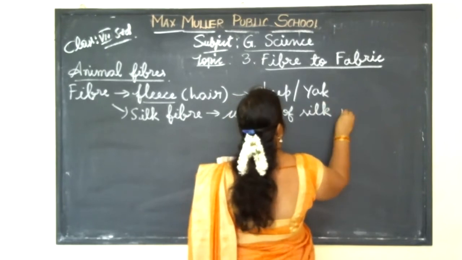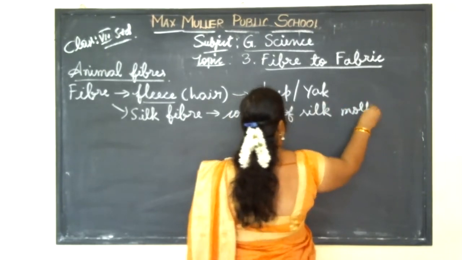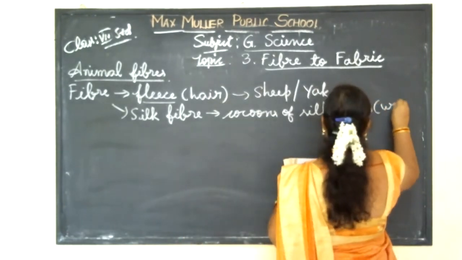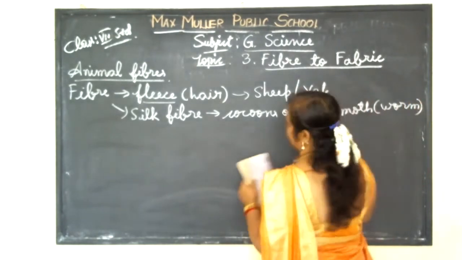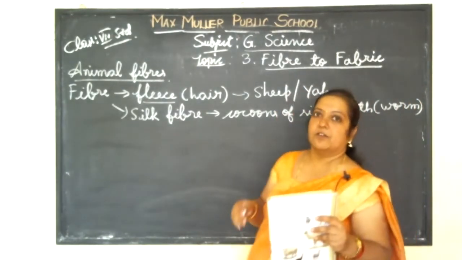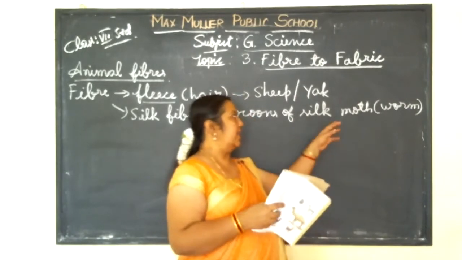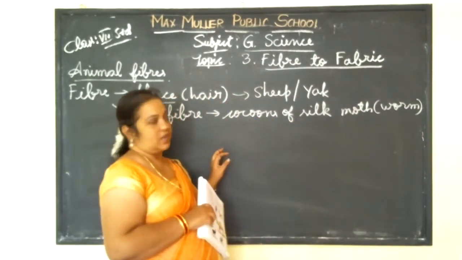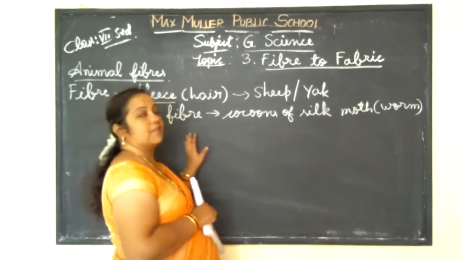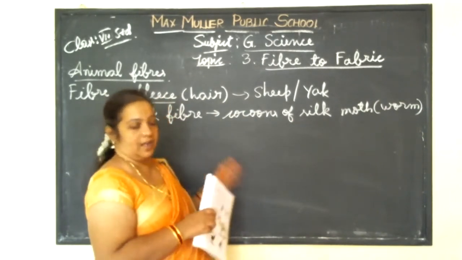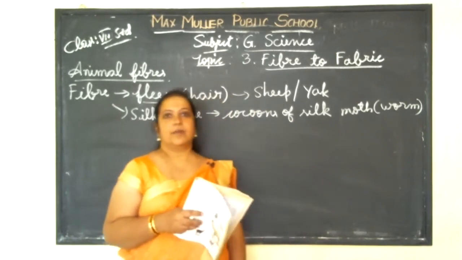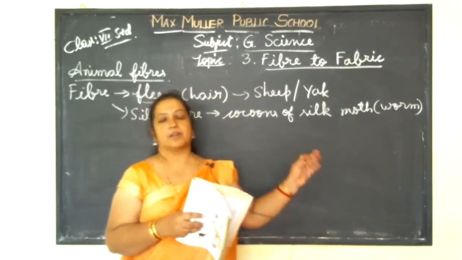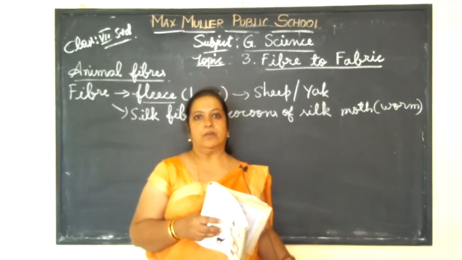Silk moth means it is a worm, an insect. From that worm, it is yielding a thread-like structure from its body. So that is silk fiber we will call it. In this way we are going to study insect fiber also, and animal fiber also in this lesson.